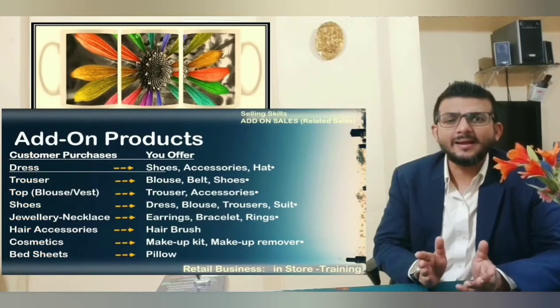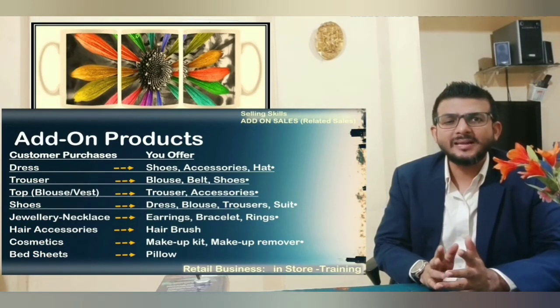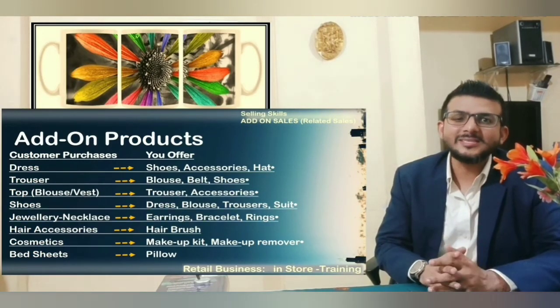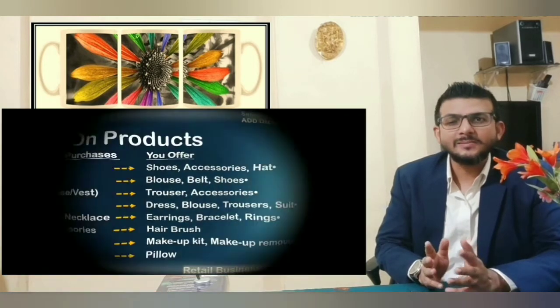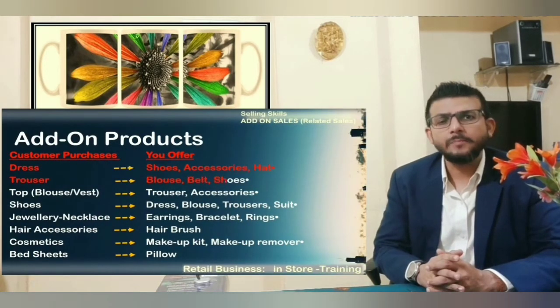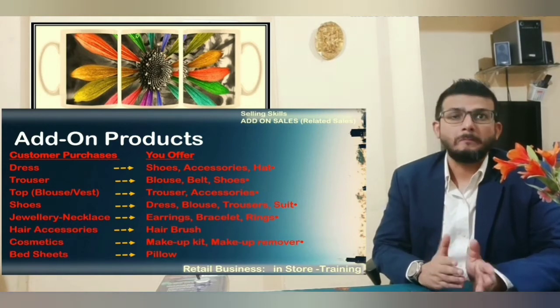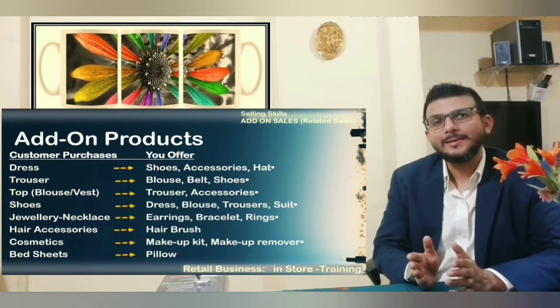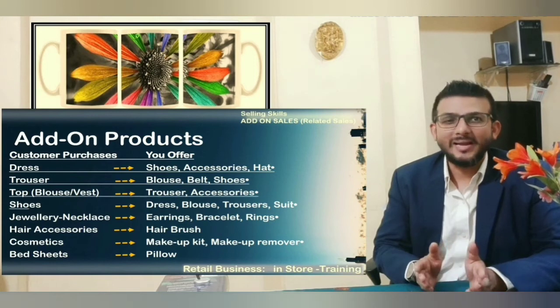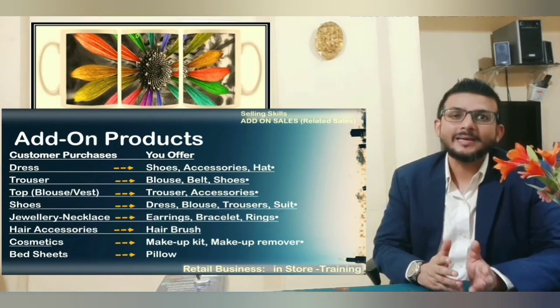With jewelry, necklace, earring, bracelet, rings. With hair accessories, hairbrush. With cosmetics, makeup kit, makeup remover. With bedsheet, pillow. With shoes go socks, belt, wallet, bag, etc.